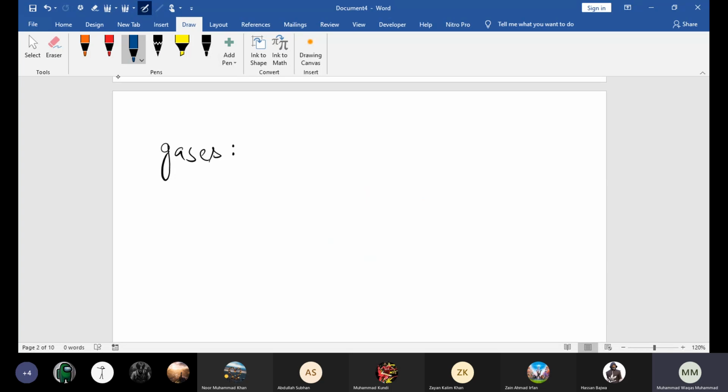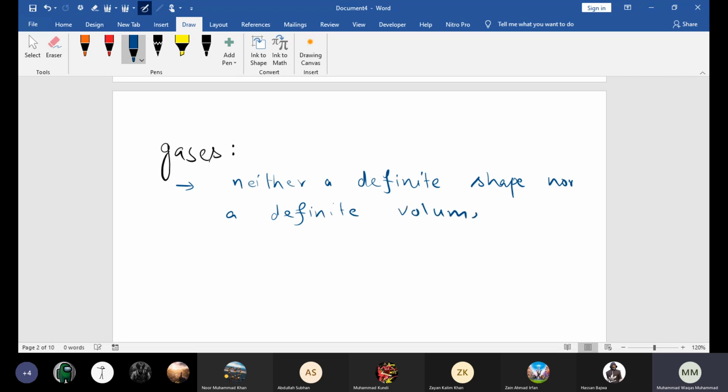Beta, they do not have definite volume nor definite shape. They take the shape of a container. They have neither a definite shape nor a definite volume.